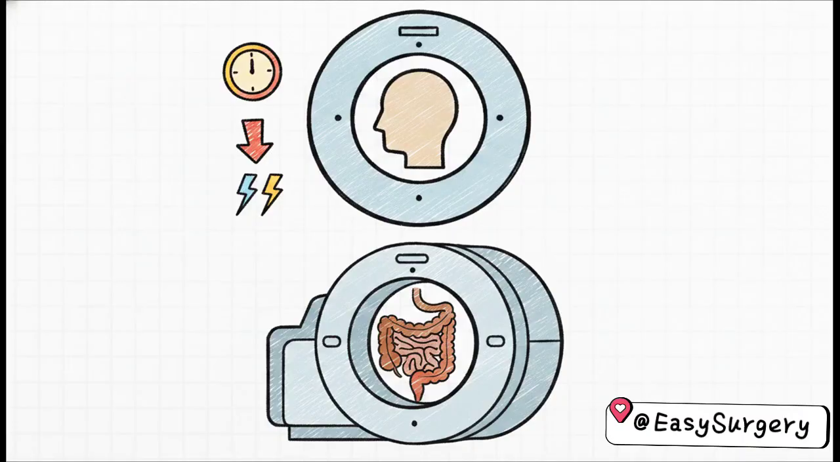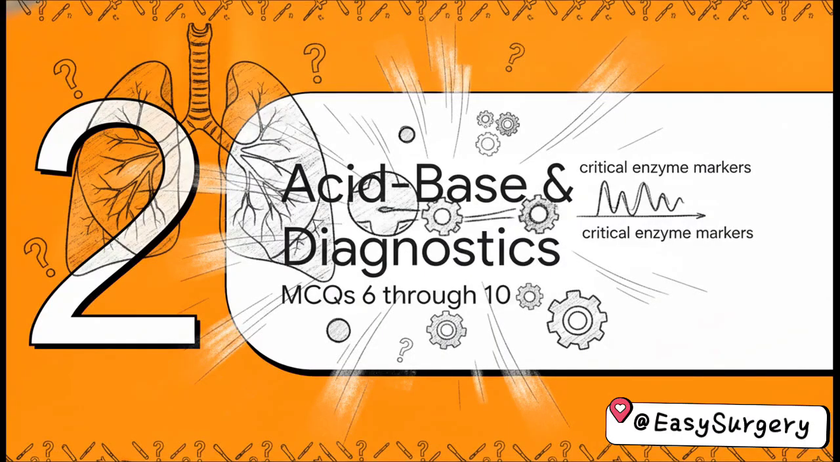And for question 5, if you're looking for the absolute best investigation for a complex or multiple fistula in ano, the answer is an MRI. It is hands down your gold standard for those tricky, recurrent cases. Moving right along to checkpoint 2, acid, base, and diagnostics.